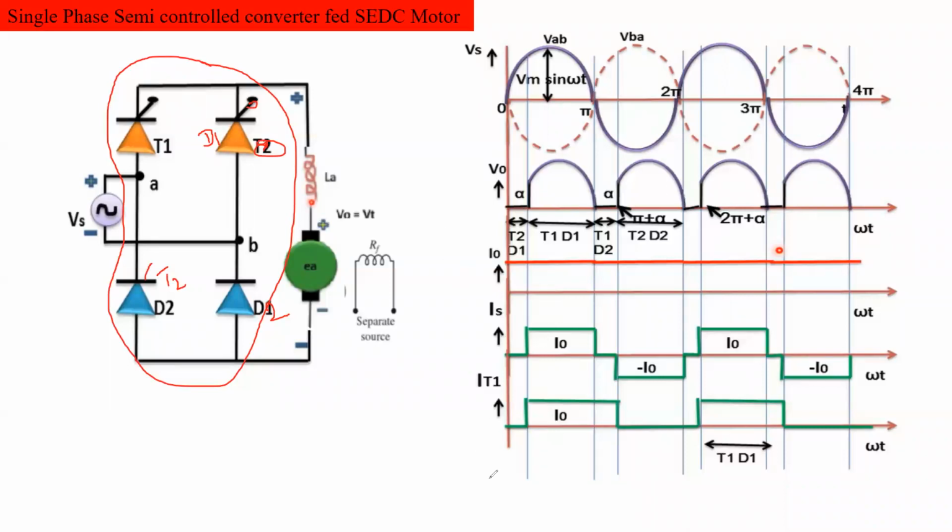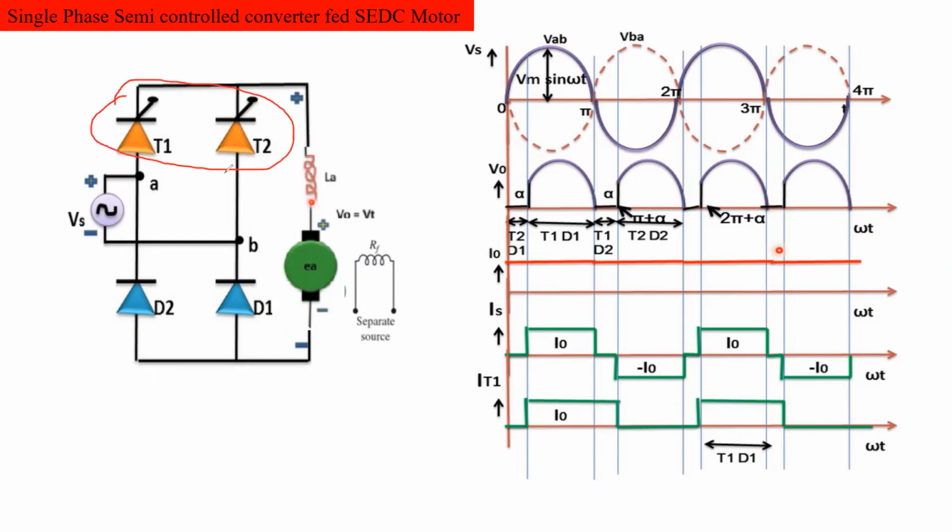But in the case of here, if the two thyristors are connected in the upper group and two diodes are connected in the lower group, this configuration can be called a symmetrical semiconverter. Is it right? Okay, semiconverter is also called a half controlled converter,